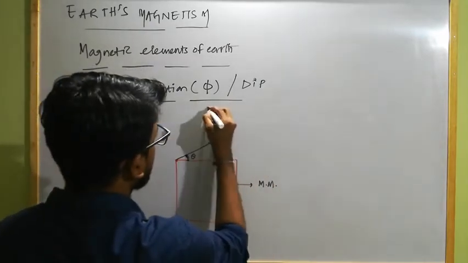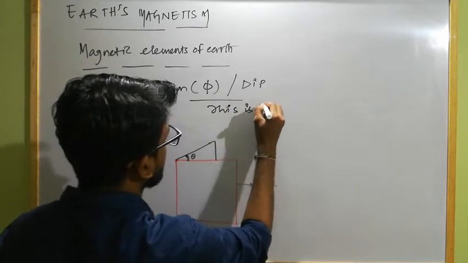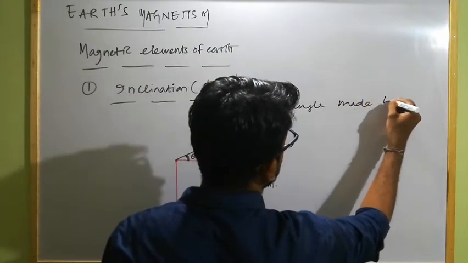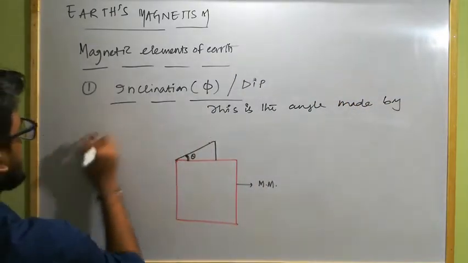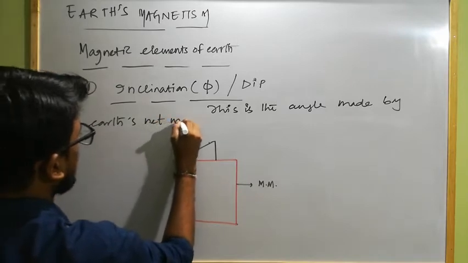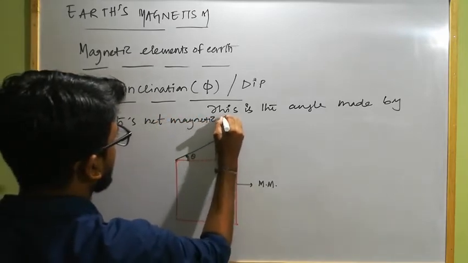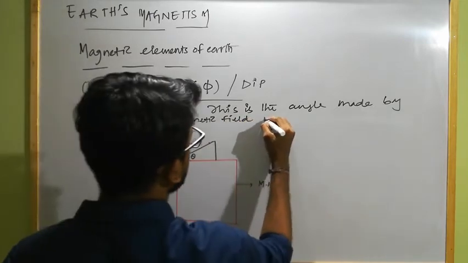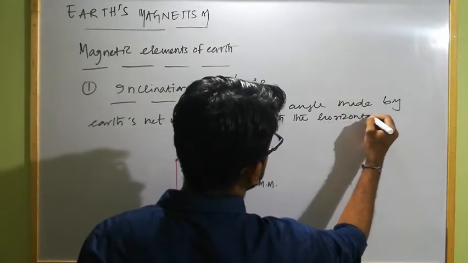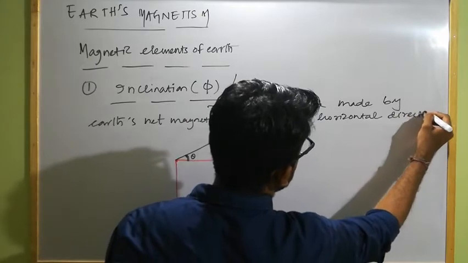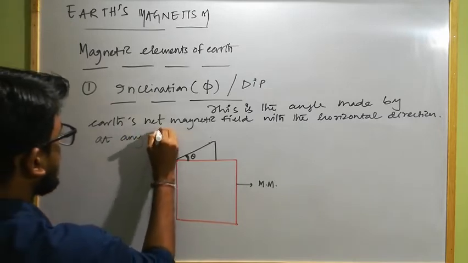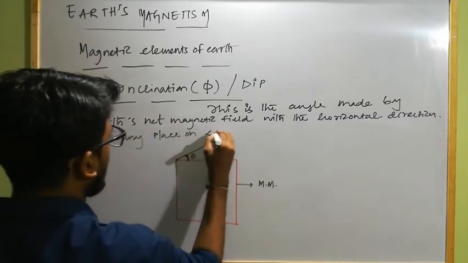This is the angle made by Earth's net magnetic field with the horizontal direction at any place on Earth's surface.